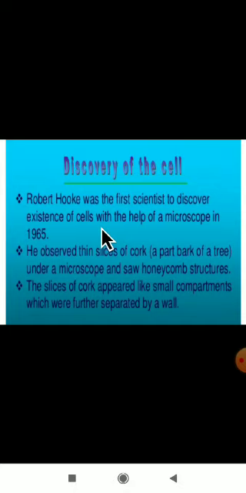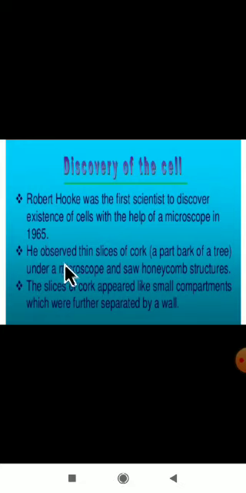The scientist named Robert Hooke was the first scientist, one of the scientists, who discovered the existence of the cell. How did he discover it? With the help of a microscope, the instrument you see in the laboratory. In which year? In the year 1665 he discovered the existence of the cell. Who discovered the existence of the cell? Robert Hooke.